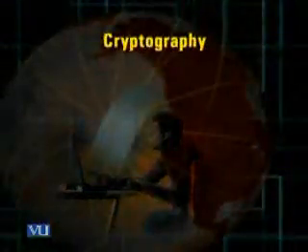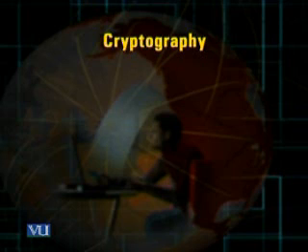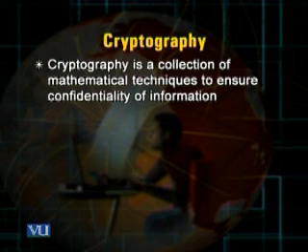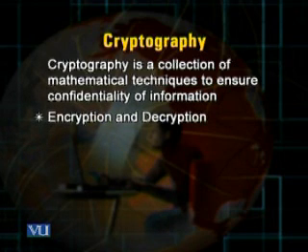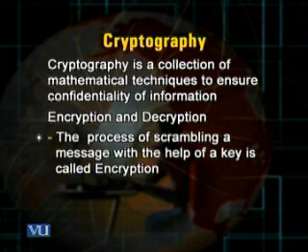On the screen, you can find a relatively more rigid definition of the term cryptography. You can see on the slide, cryptography is a collection of mathematical techniques to ensure confidentiality of information. Then there are two terms, encryption and decryption. The process of scrambling a message with the help of a key is called encryption.